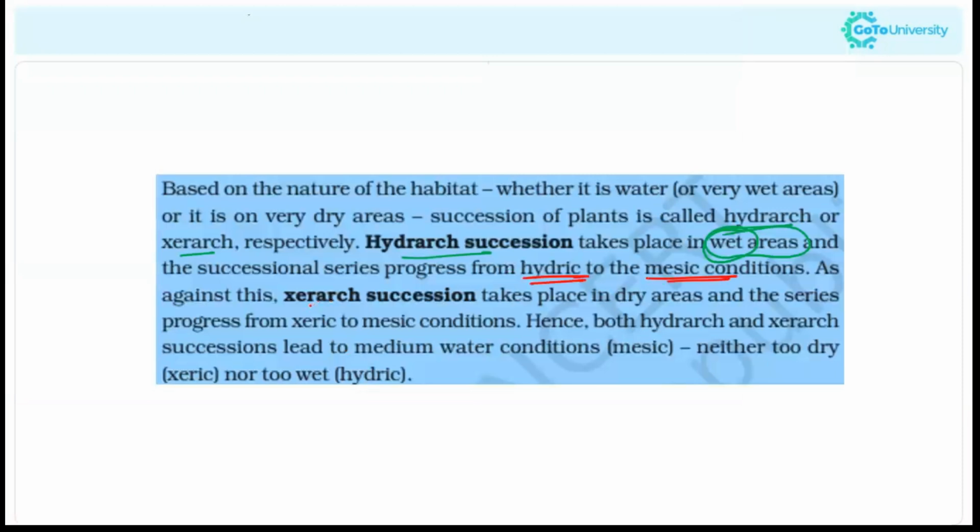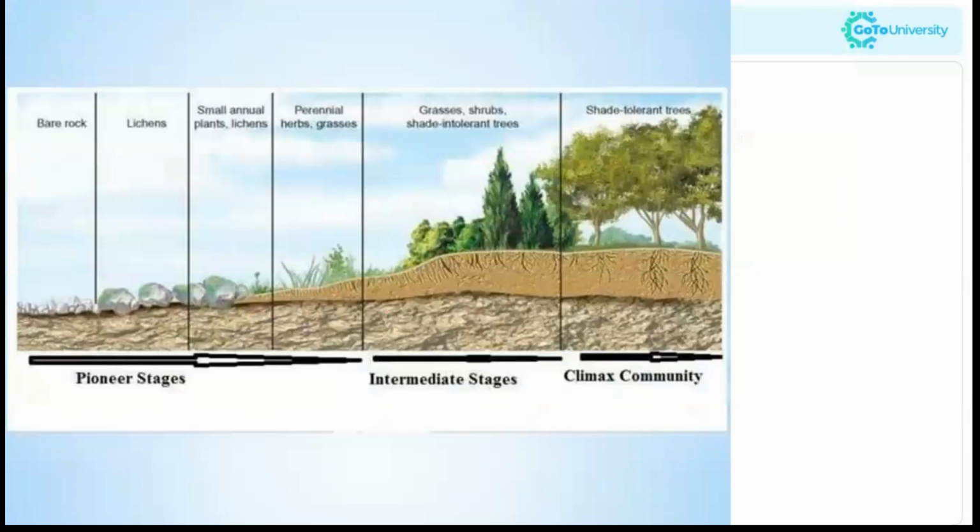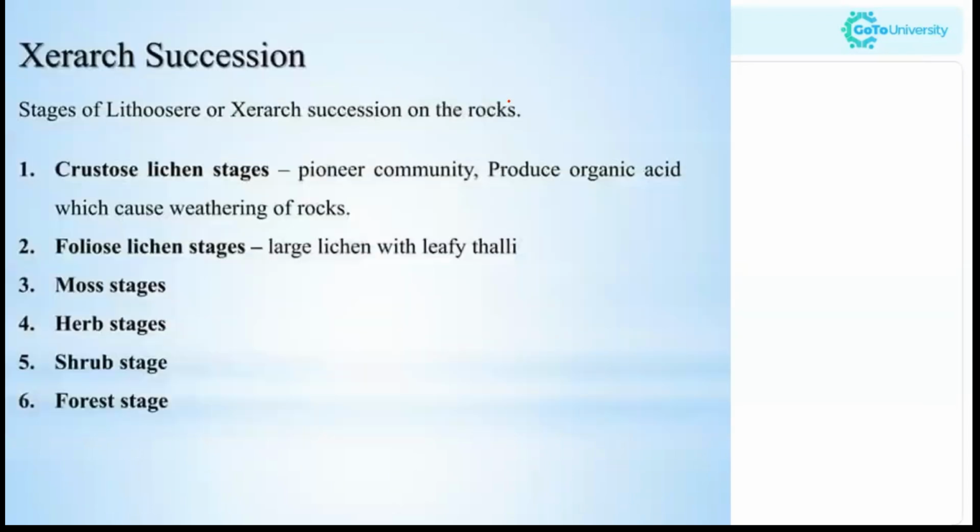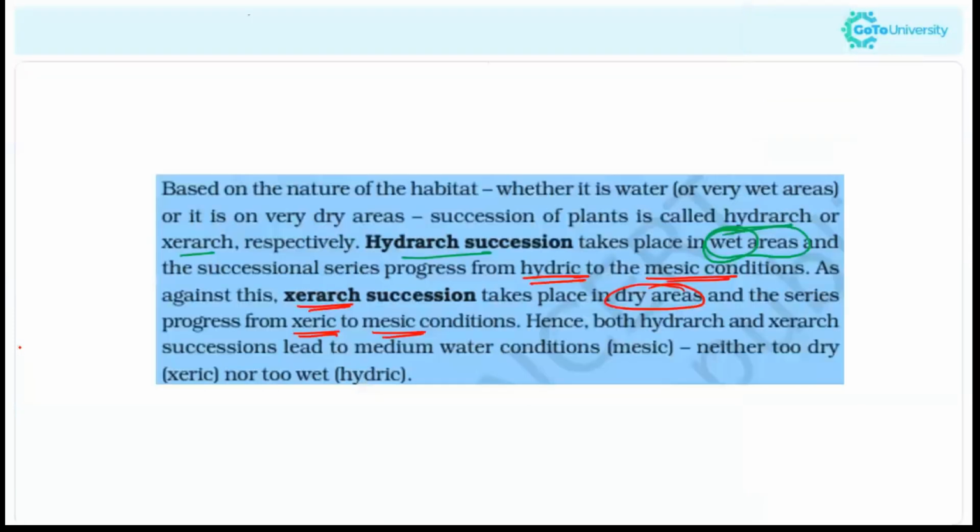Now, as against this, the xerarch succession takes place in dry areas, and the series progresses from xeric to mesic conditions. So here I will show the diagram again. It starts from the bare rocks. Lichens started developing, then small annual plants, then the perennial herbs, grasses, then shrubs started growing. Finally, the climax community, the shade-tolerant trees. So this is an example of xerarch succession, which consists of lichen stages, moss, herb, shrub, and finally forest, from xeric to mesic conditions.